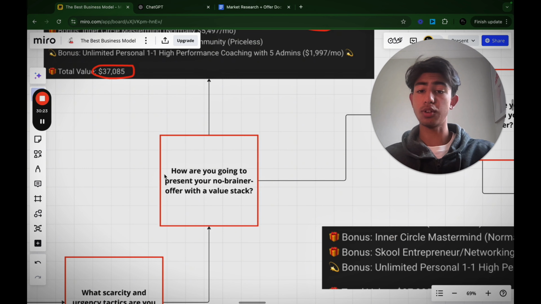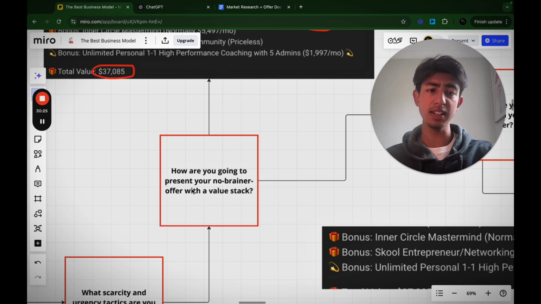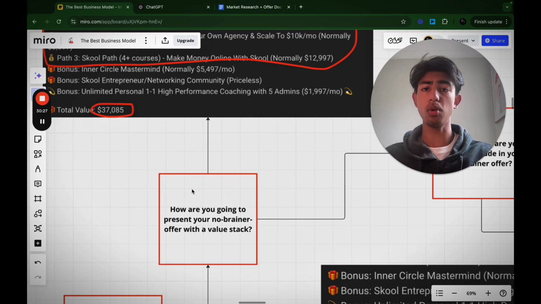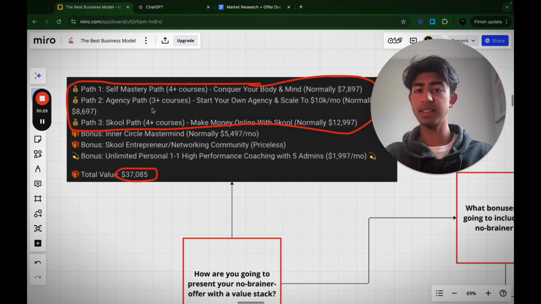How are you going to present your no-brainer offer with a value stack? Because once you have a value stack, it overvalues your offer even more. As you can see, a value stack is basically writing down what you're offering, how much you usually charge for it, then adding it up at the end and saying what the total price is, and then how much you're charging for it. This is going to make it even more powerful.